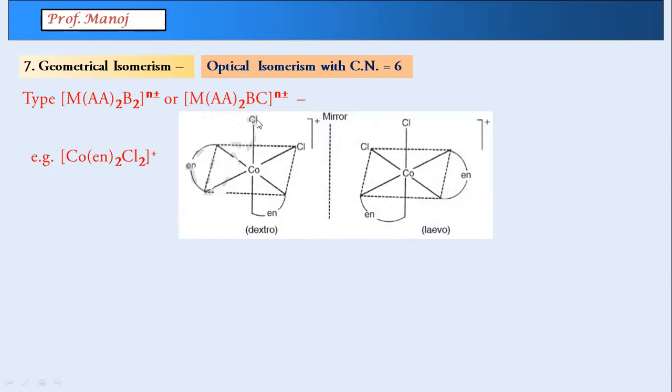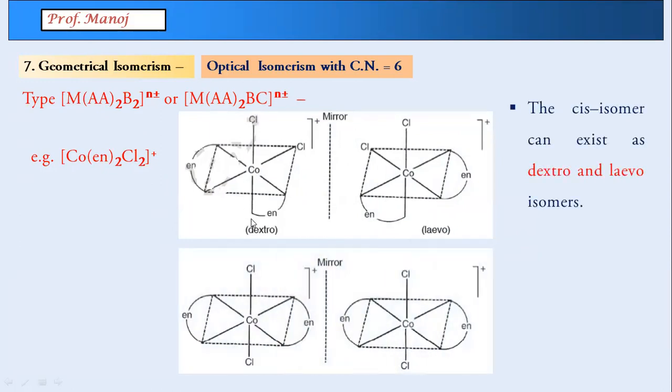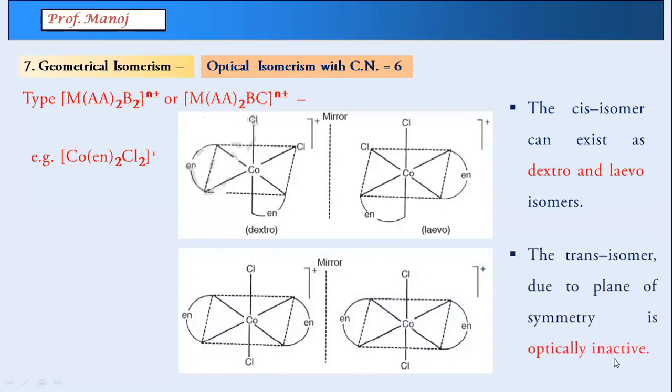If chlorine comes in the trans form, it will look like this. Now if you observe carefully, this has a very good plane of symmetry. A molecule that has a plane of symmetry will be optically inactive. In organic chemistry, we used to call this a meso isomer. So the tartaric acid we did: dextro, levo and meso. So this is what you have here also.